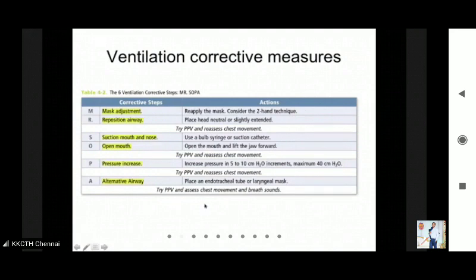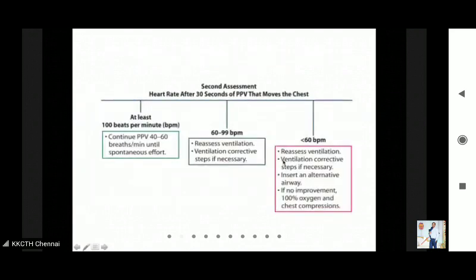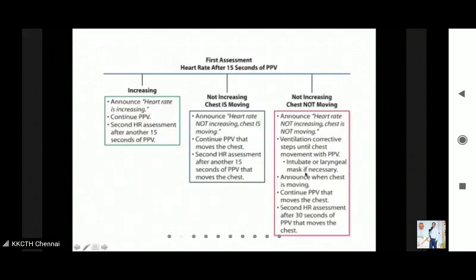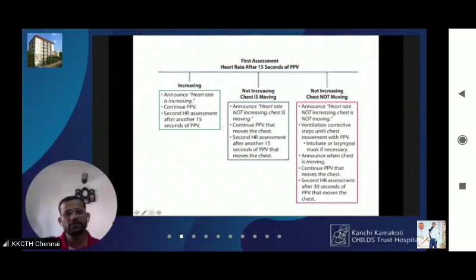Once you note that chest is rising, okay, then you will continue. So announce when chest is moving and continue PPV that moves the chest for the next 30 seconds and then do a heart rate assessment. Okay, so this is how you will ensure effective positive pressure ventilation, not simply positive pressure ventilation. So after 15 seconds of PPV, you should assess whether you are providing effective PPV by noting whether the heart rate is rising and chest is moving.